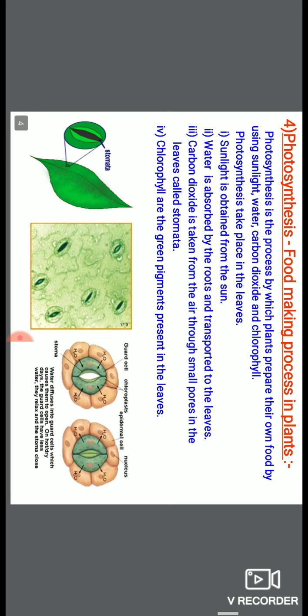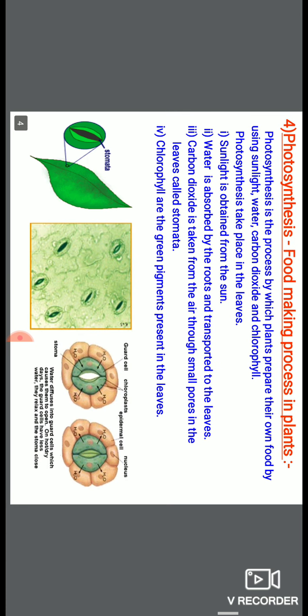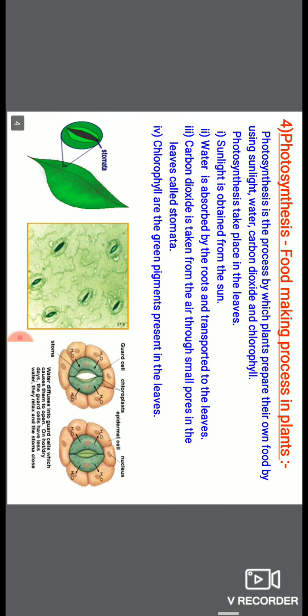It means for photosynthesis to occur there is a need of water. If water is there, photosynthesis will occur. If water is not there, photosynthesis will not occur. First of all I will tell you one important thing. In plants, where does photosynthesis take place?